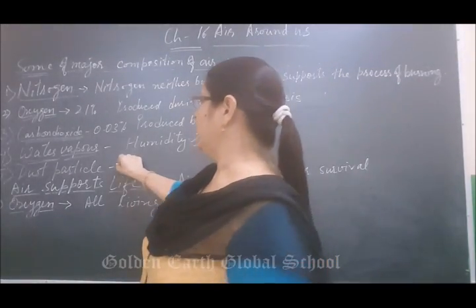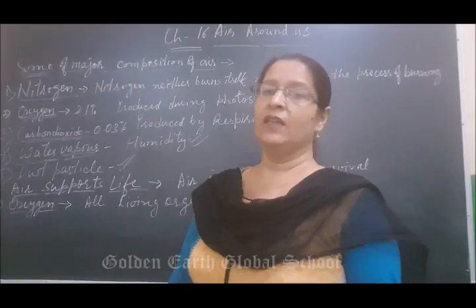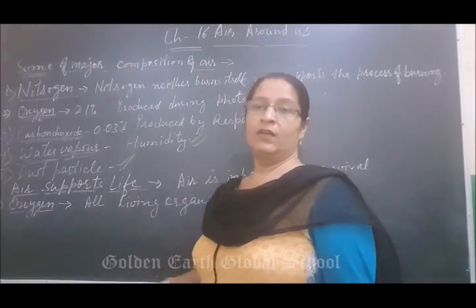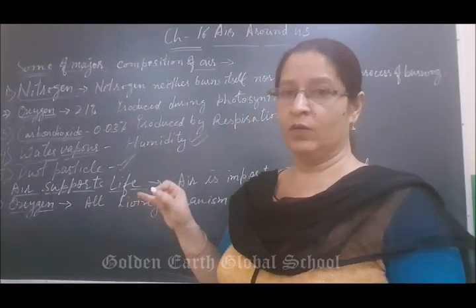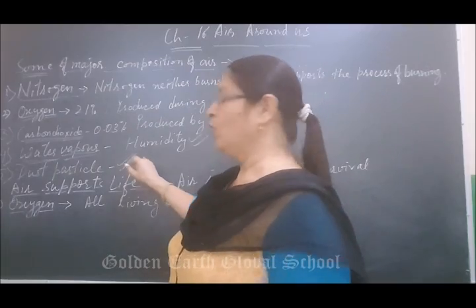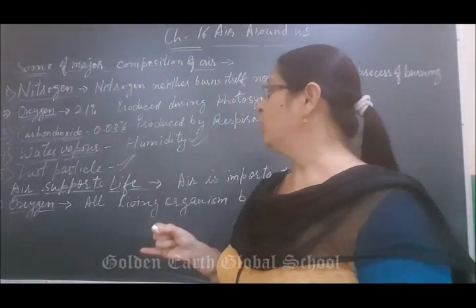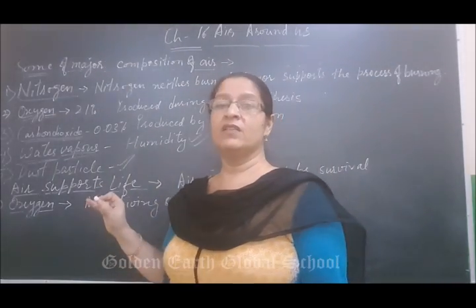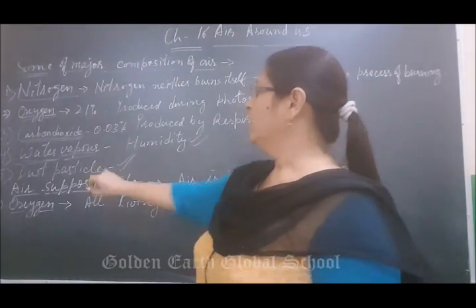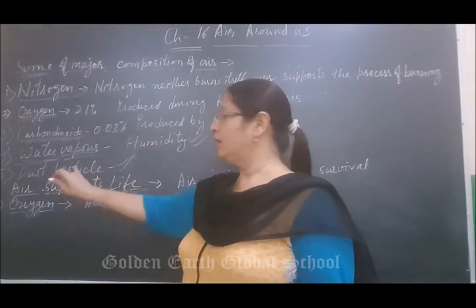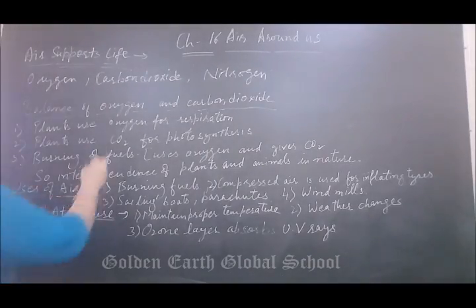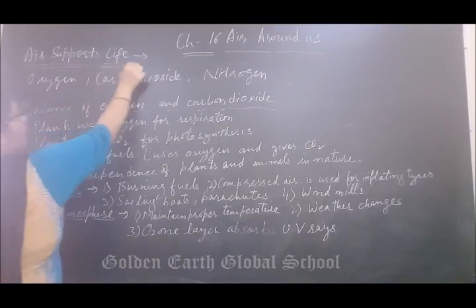Next is dust particles. Dust particles we can see in the winter season when the evaporation rate is low, and smoke, we can see fog and smoke. Why can we see smoke and dust in the atmosphere? Due to dust particles.